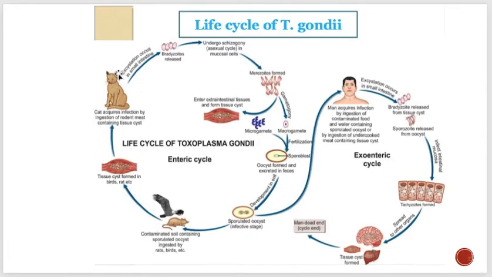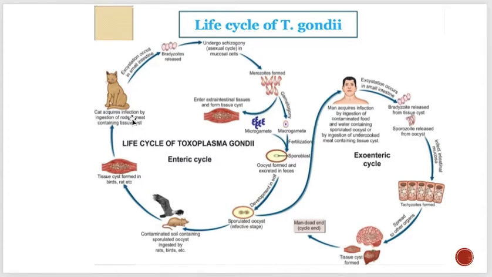and they are present in the intestine of the cats. The oocysts are formed by sexual reproduction, or you can say gametogony. That's why it is written over here, gametogamy. So they are only produced by sexual reproduction.